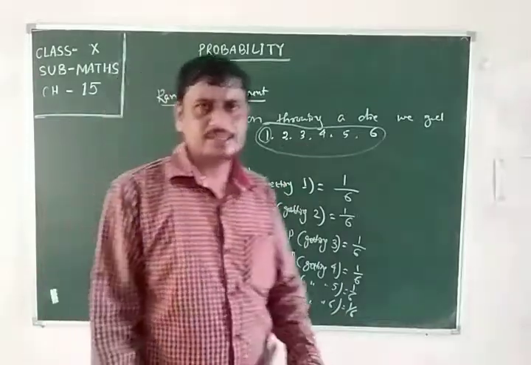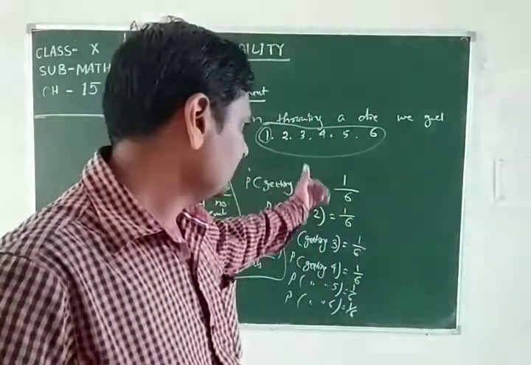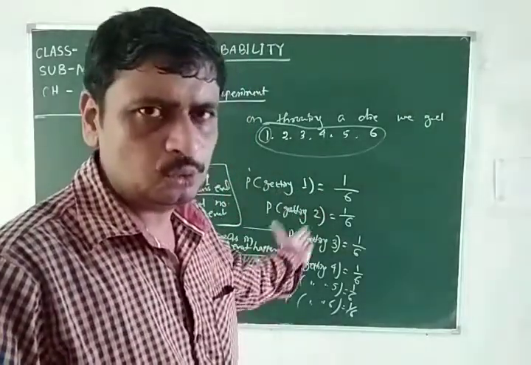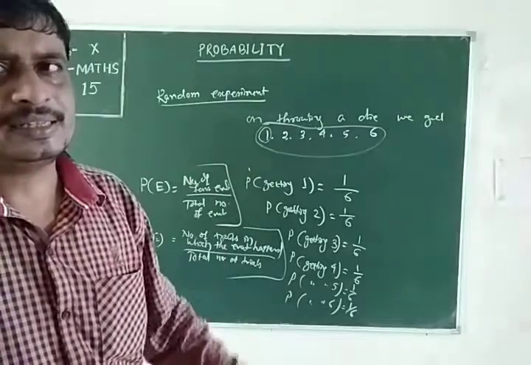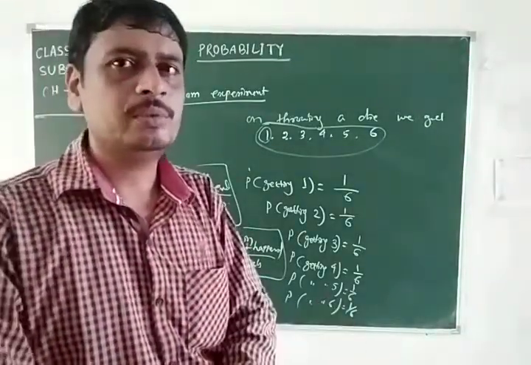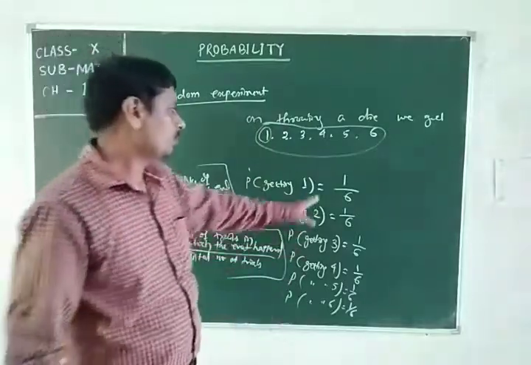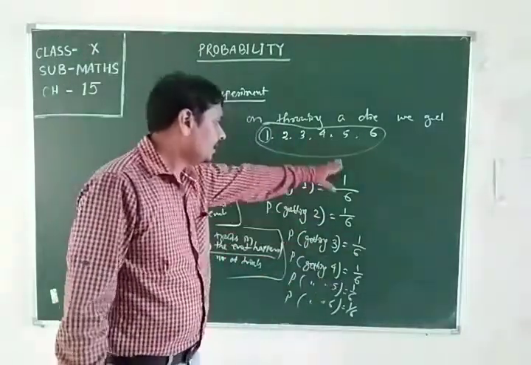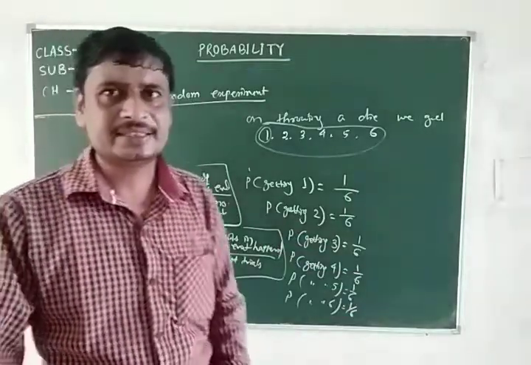In every case, for 1 it is 1 by 6, for 2, 1 by 6, for 3, 1 by 6, for 4, 1 by 6, for 5, 1 by 6, and for 6 it is also 1 by 6. So for every event, the probability is 1 by 6.